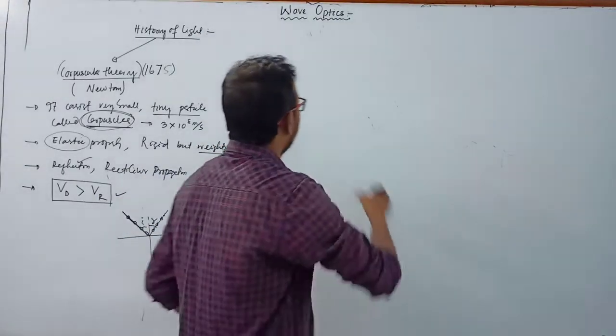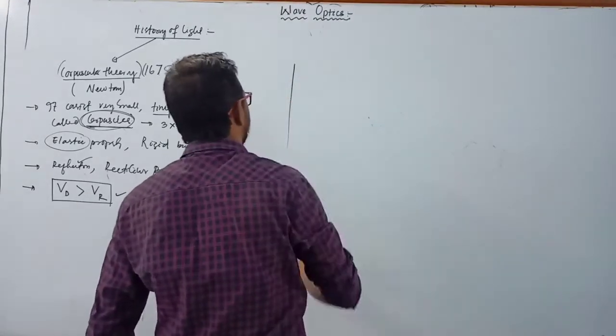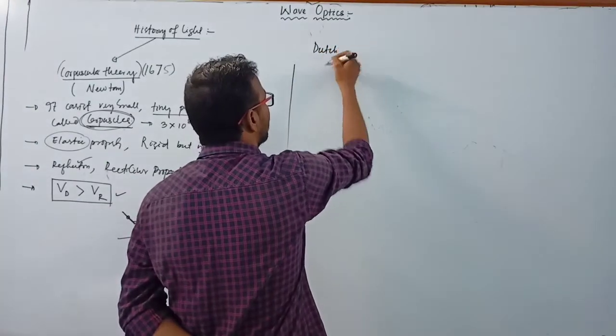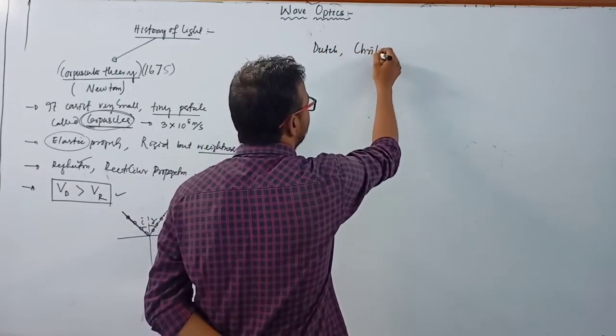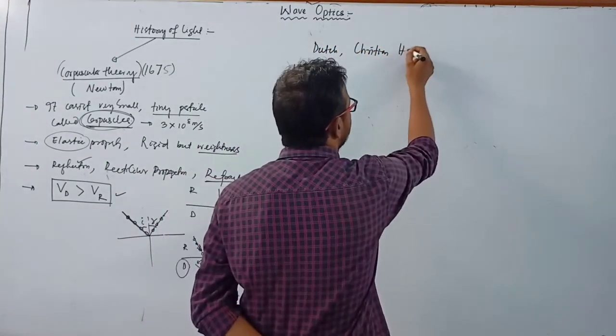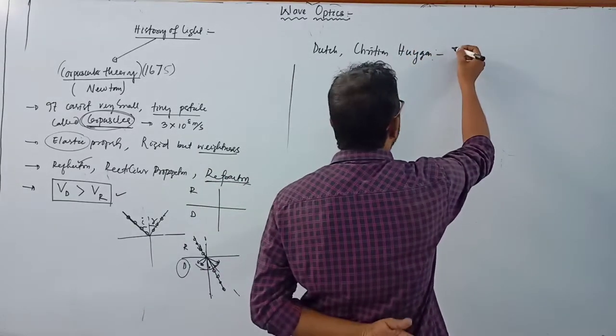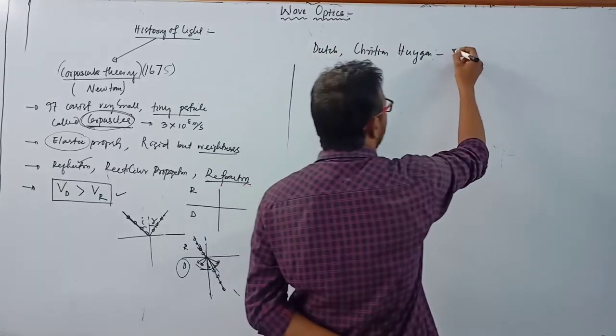After that, there was another important scientist, a Dutch scientist named Christian Huygens, who gave a theory regarding the history of light.